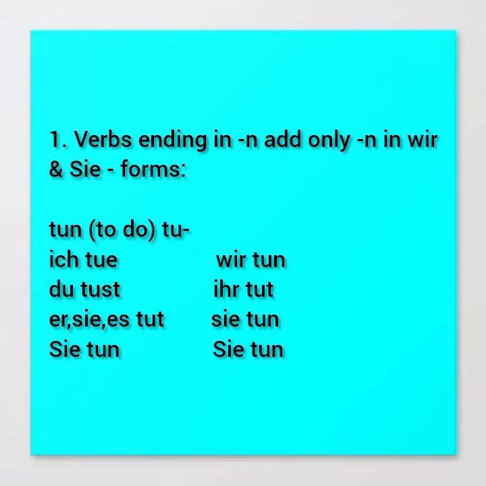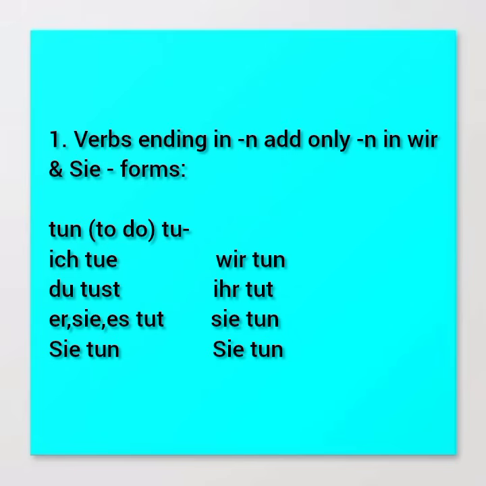The example we've been given is tun, T-U-N, to do. If I follow the procedure by removing the ending N, I remain with the verb stem tu. You then add the verb endings like we saw in the previous video. So in ich, you say ich tue, I am doing.